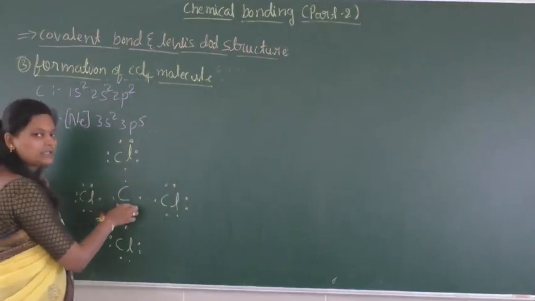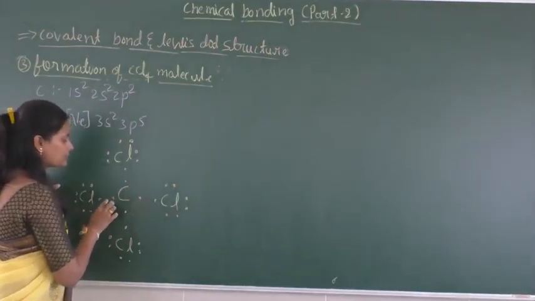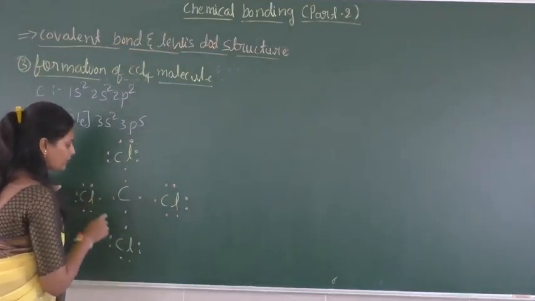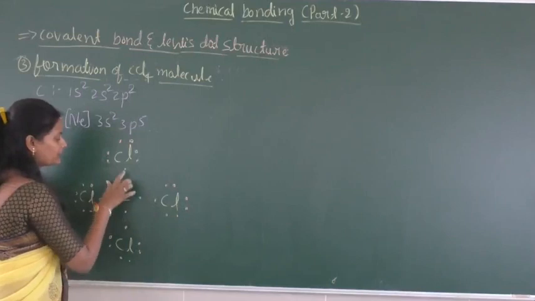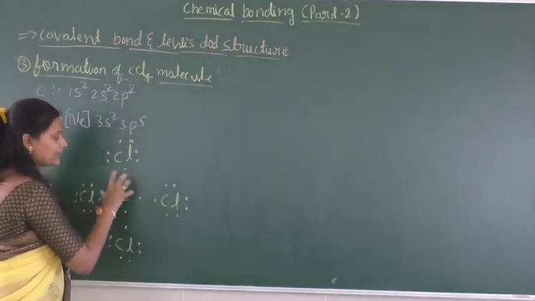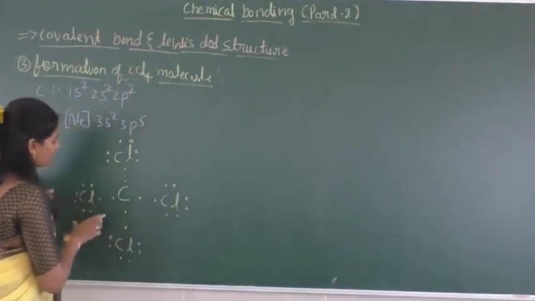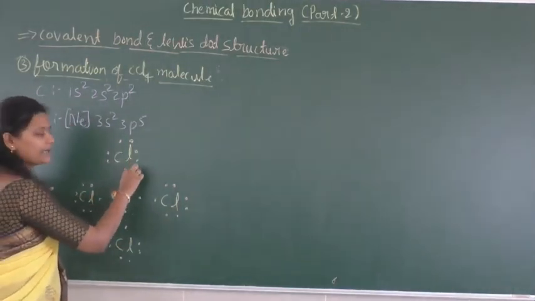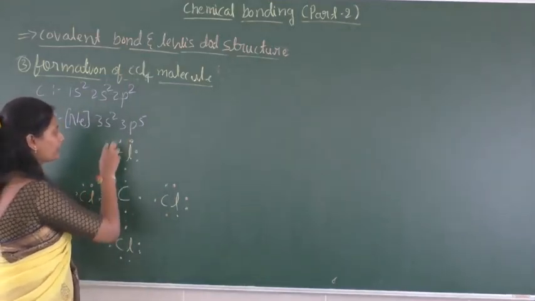To attain the stable octet, the carbon is going to share its 4 electrons with the individual chlorine atoms. By sharing 4 electrons with the individual chlorine atoms, it is going to attain the stable octet. Same way, each chlorine atom is going to share its 1 electron with the carbon to attain the octet.